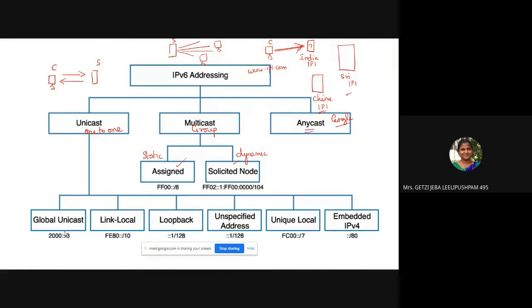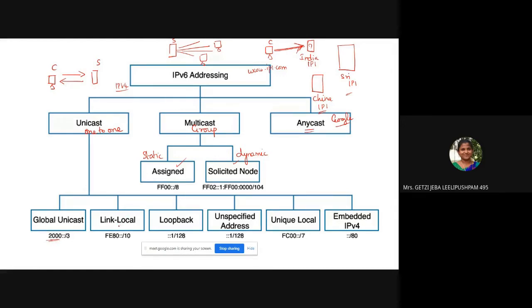Usually with IP version 4, who gets a public IP version 4? Only the organizations. The admin can get the IP. But now with IP version 6, every user can get an IP version 6 address. That is what you call a global unicast address. That range starts with 2000. As of now, they have decided that if any address starts with the range of 2000, it is a global unicast address.